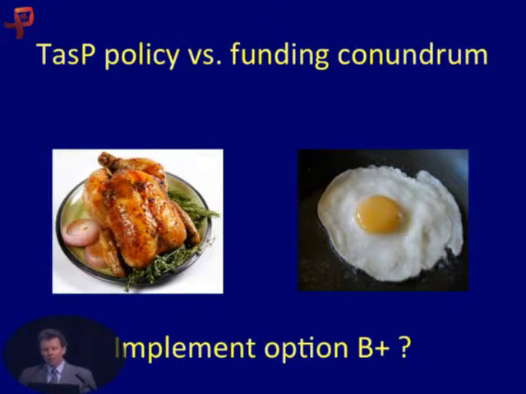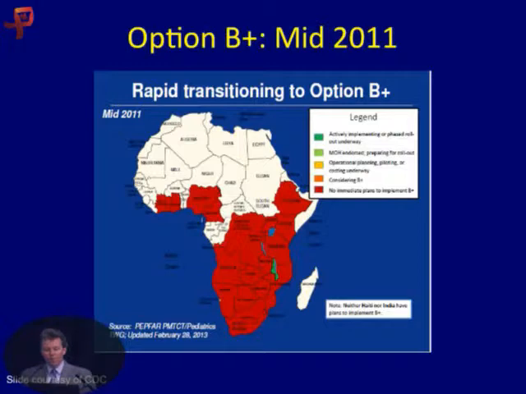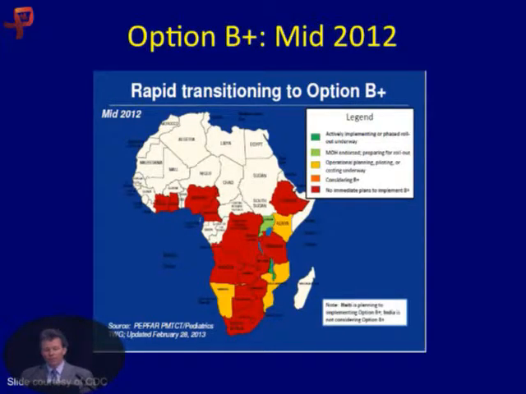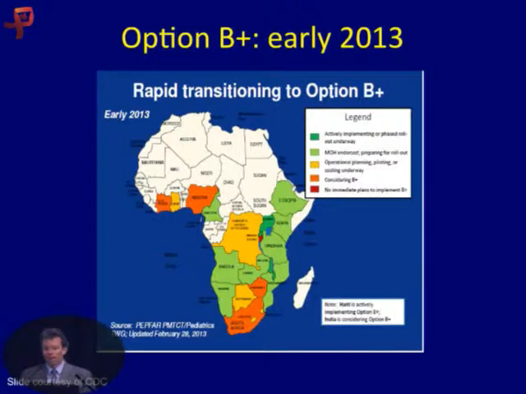But what I want to show you in the next few slides, and these are borrowed from CDC, and you've seen some of this, is that you can see in red, this is in mid-2011, no countries were really doing option B plus. They were thinking about it, Malawi was doing it, in green there. And then you see mid-2012, and now you see in green, everybody's moving towards option B plus.